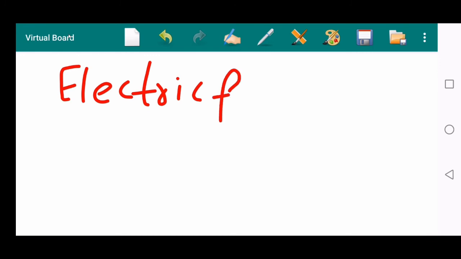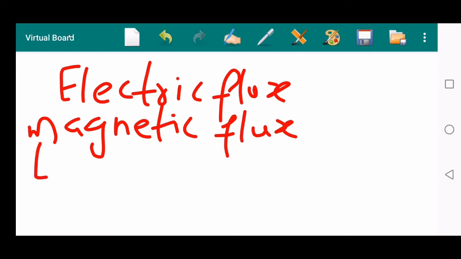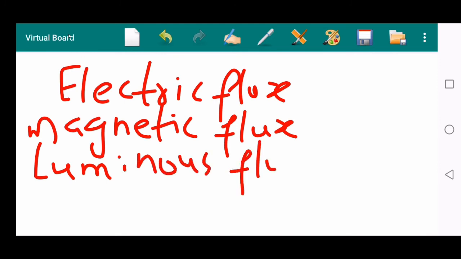It is one example of a scalar quantity. And similarly, magnetic flux is also a scalar quantity. Electric flux, magnetic flux, and similarly luminous flux, that means the flux of light. Luminous flux is also a scalar quantity.